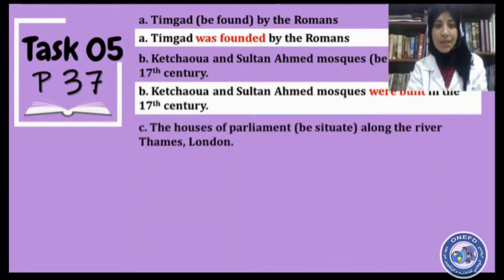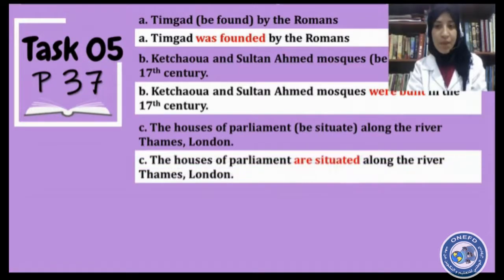Next, C. The Houses of Parliament be situated along the River Thames in London. Here's how to do it. The Houses of Parliament are situated along the River Thames in London. So we said that we have to use verb to be in the present simple with the verbs situate and locate.